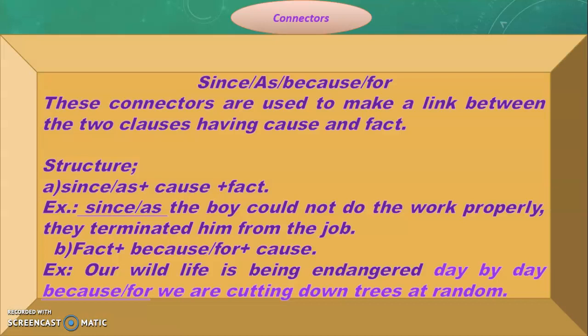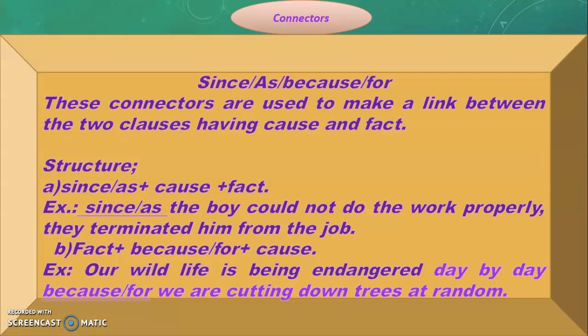Look at this. They terminated him, that means the boy, from the job. This is a fact. And what is the reason of this fact, or cause of this fact? The cause is in the first clause. And this first clause is followed by the connectors like since or as. Have you understood, boys?